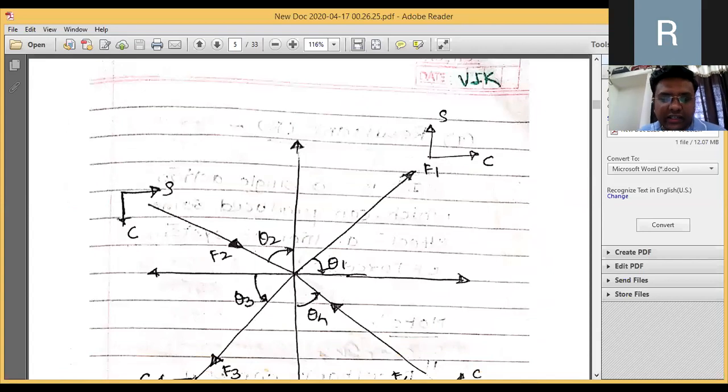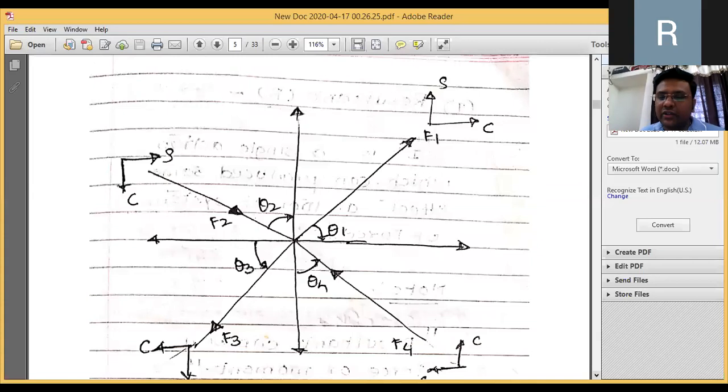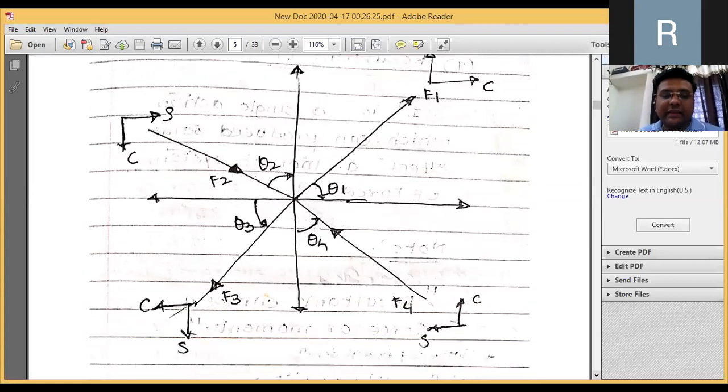So this is the kind of concurrent force system for which you are expected to calculate what will be the resultant of the force. We are going to cover it in detail in this particular lecture. In addition to that, in the next lecture, what is the meaning of resultant, what is the meaning of equilibrium, what is the meaning of equilibrium state, right? So this is the CFS system, concurrent force system, where you are expected to calculate the impact of all these forces, or the cumulative effect of all these forces. That is nothing but the value of equilibrium.